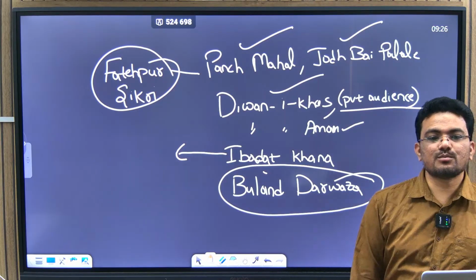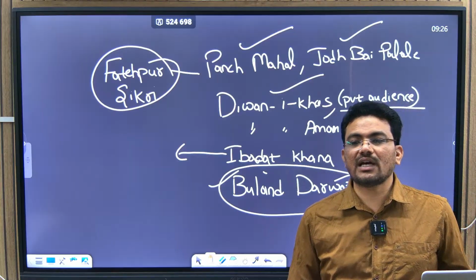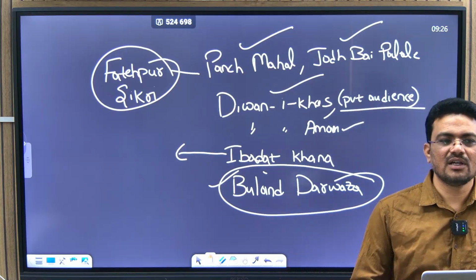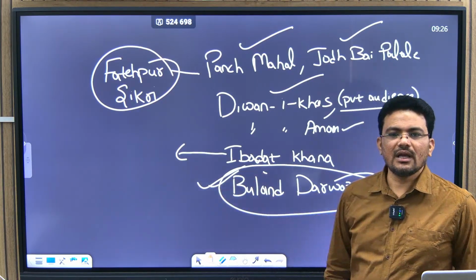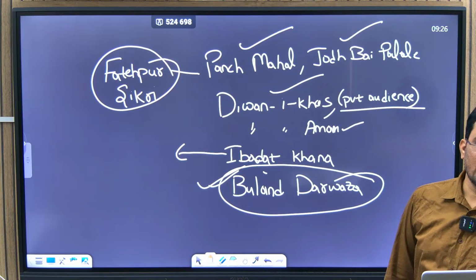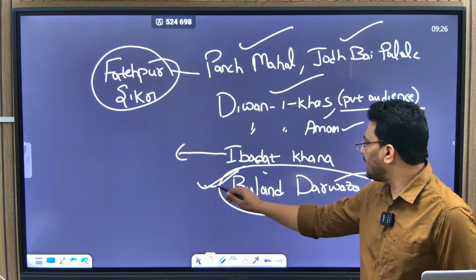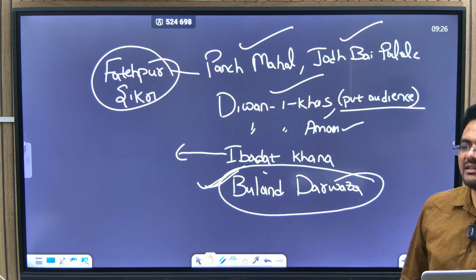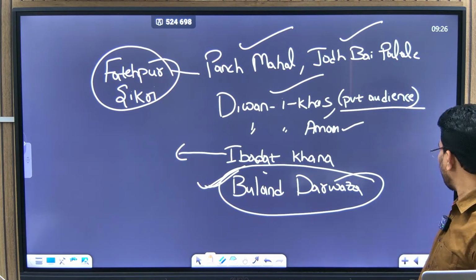Okay, this Buland Darwaza is important because he constructed Buland Darwaza at Fatehpur Sikri after his victory in the Gujarat region. That region was very hard to get, and finally he won the war and brought this western region of Gujarat and Rajasthan under the control of the Mughals. For celebrating it, he constructed the Buland Darwaza. Okay, so Buland Darwaza is by Akbar.